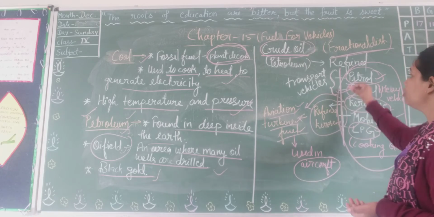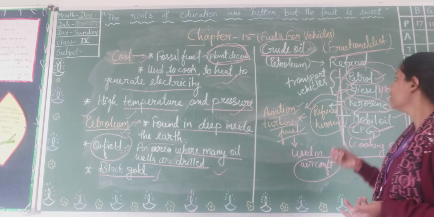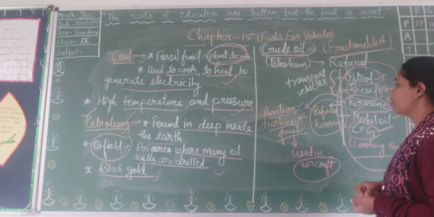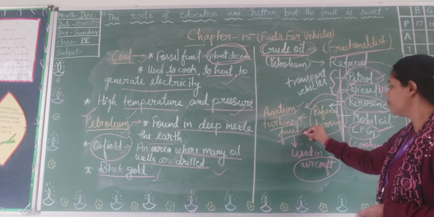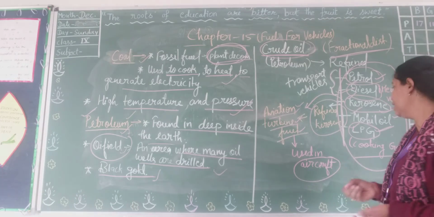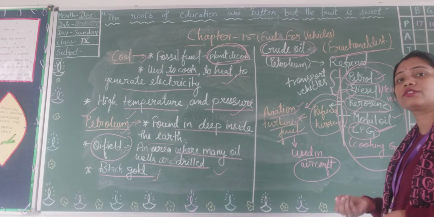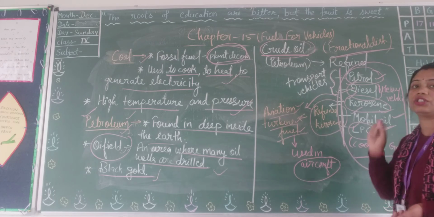Petrol is used in transport vehicles, diesel in heavy vehicles, kerosene in houses, refined kerosene as aviation turbine fuel in aircraft, LPG in houses as cooking gas, whereas mobile oil is used in machinery.